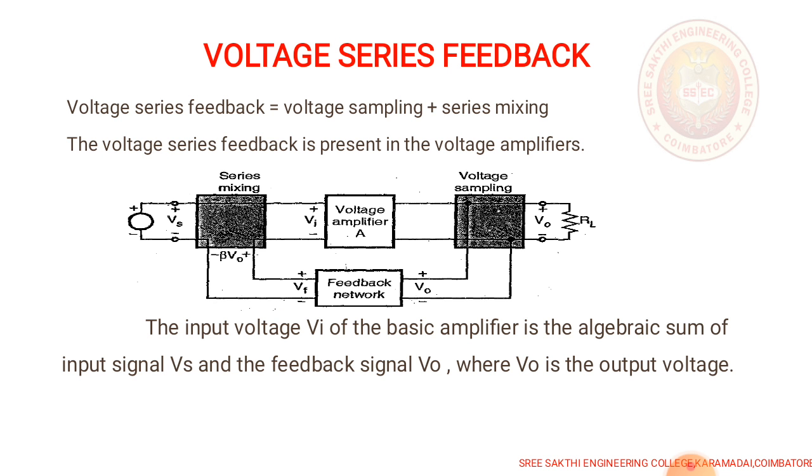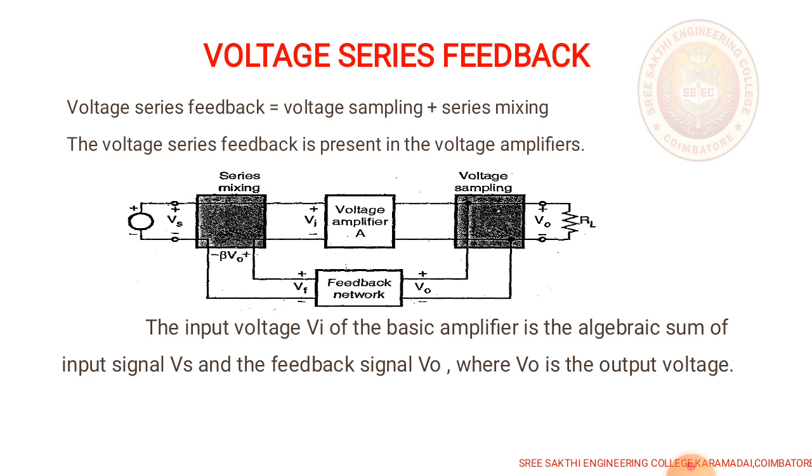Always these feedback networks are classified based on the sampling network and the mixing network. Sampling can be voltage sampling or current sampling, and mixing can be series mixing or shunt mixing. Based on these combinations, we have four types.